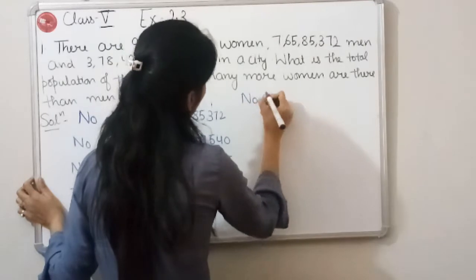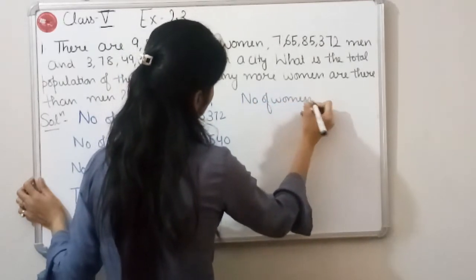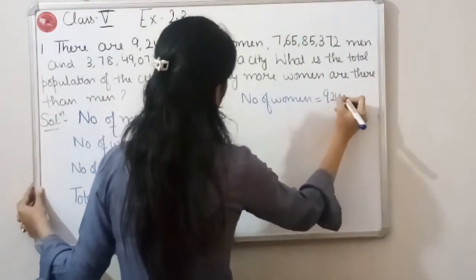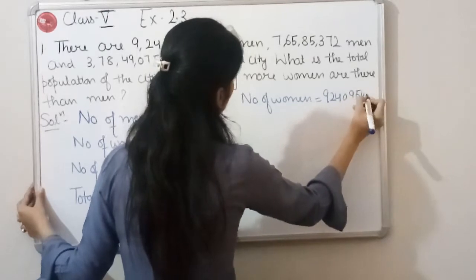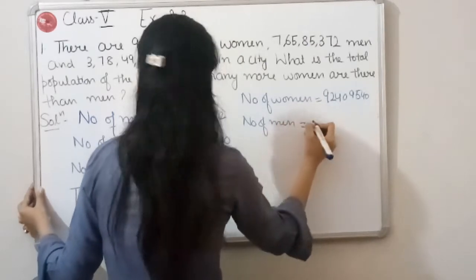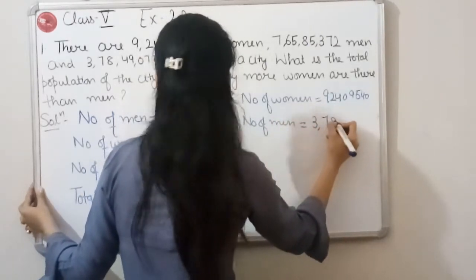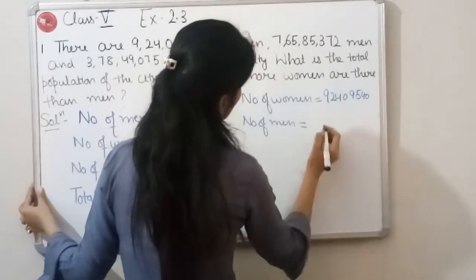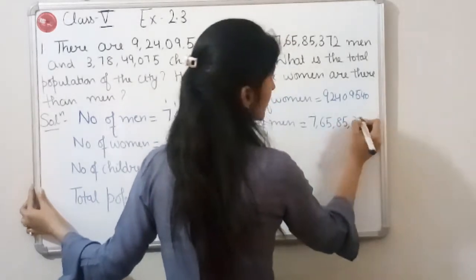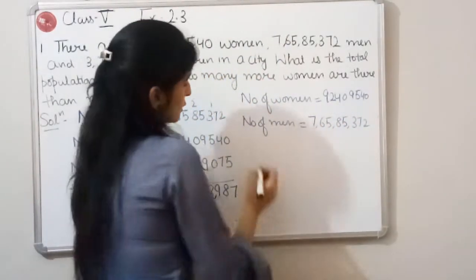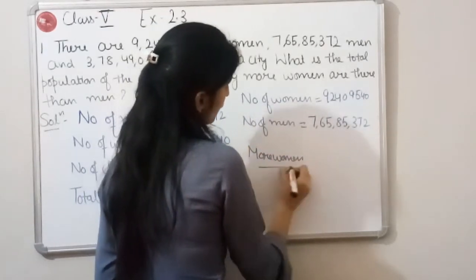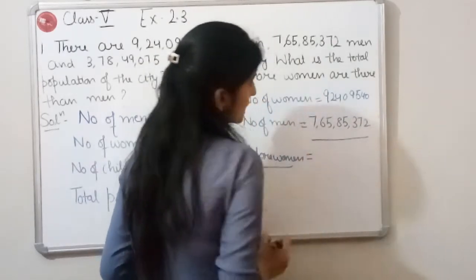So, number of women are 9 crore 24 lakh 9,540, and number of men are 7 crore 65 lakh 85,372. So we have to find out the more women. For finding the more number of women, we are going to subtract them.